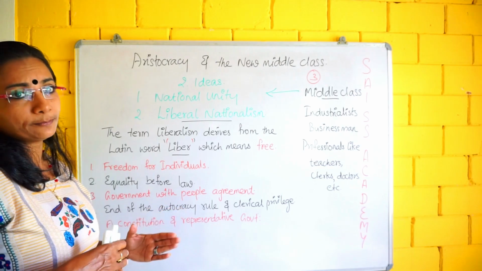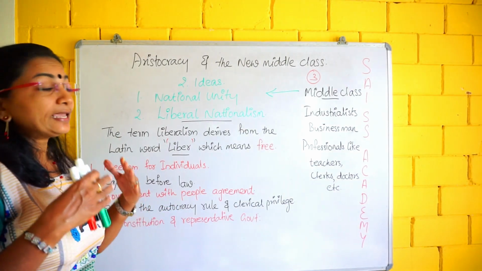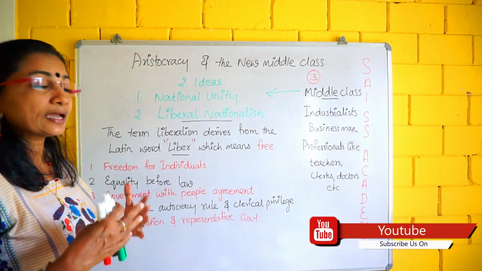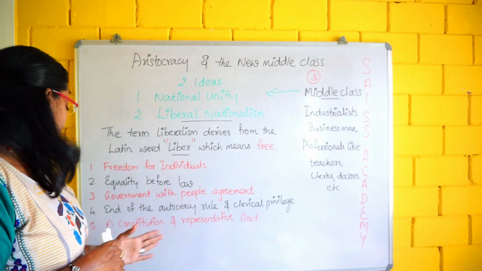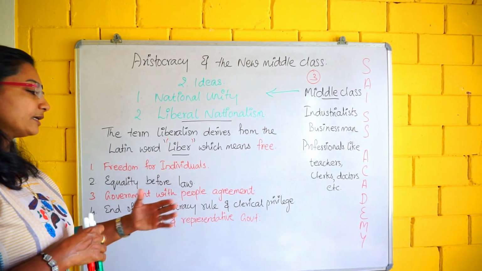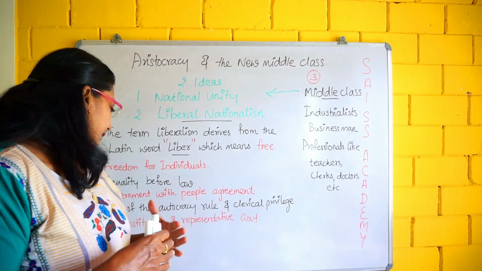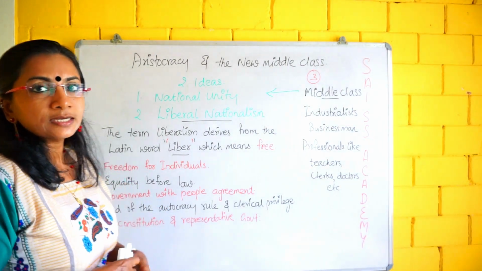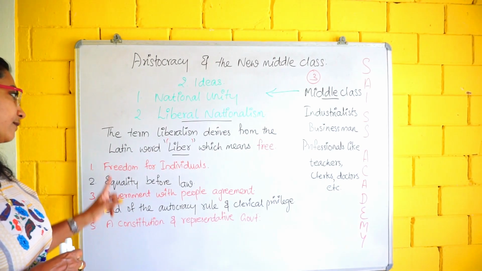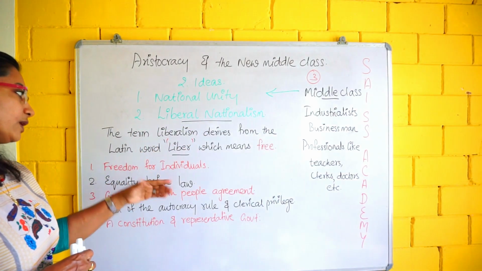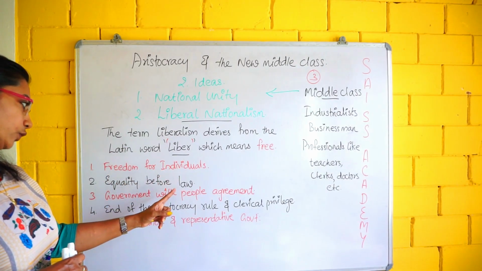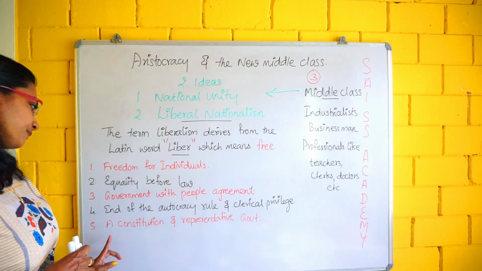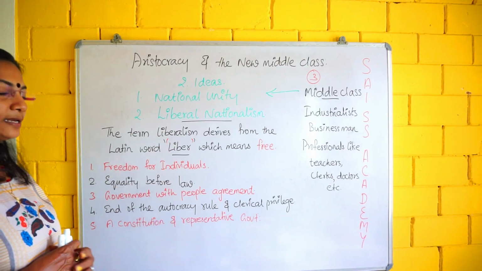End of the autocratic rule means the common people need the end of the dictatorship, and they too need the right to vote. And the fifth one is a constitution and a representative government. Just to go through these 5 points: liberal nationalism stands for freedom for individuals, equality before law, government with the people's agreement, end of the autocratic rule and clerical privilege, and a constitution and representative government.